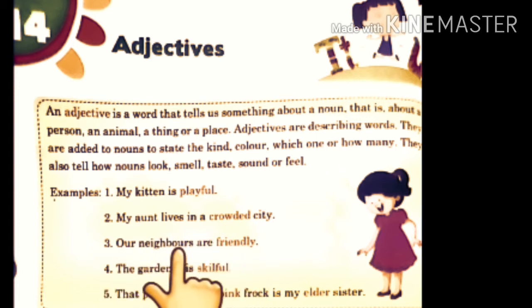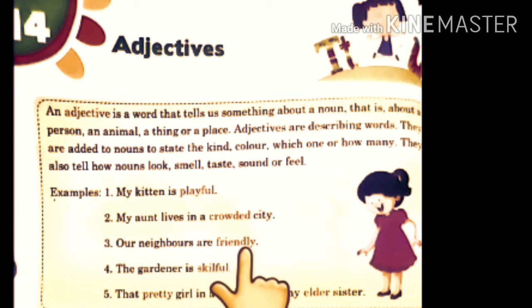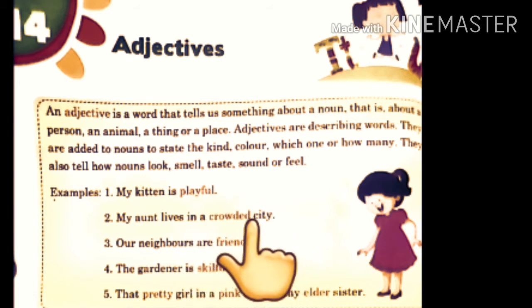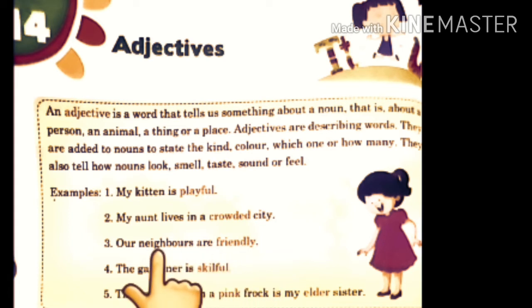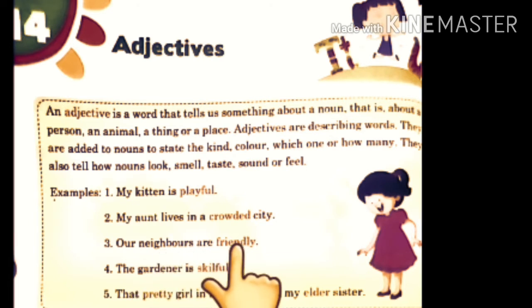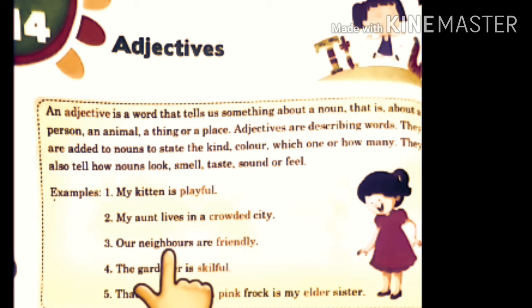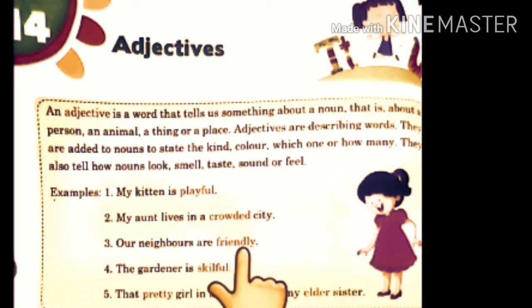Next, our neighbors are friendly. Now here, for whom are we using this word friendly? We are using this word friendly for our neighbors. And what is neighbor? Neighbor is a noun. So, the word used for a noun is an adjective. So, friendly neighbors. Our neighbors are friendly. So, friendly is used for the noun. That's why friendly is an adjective.